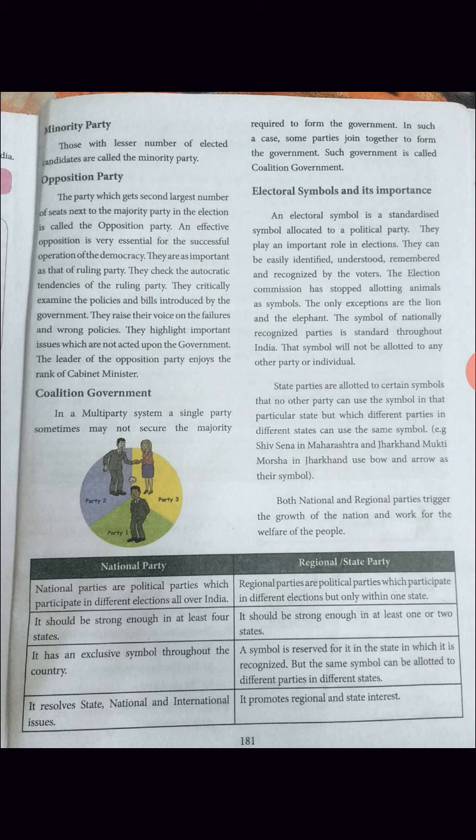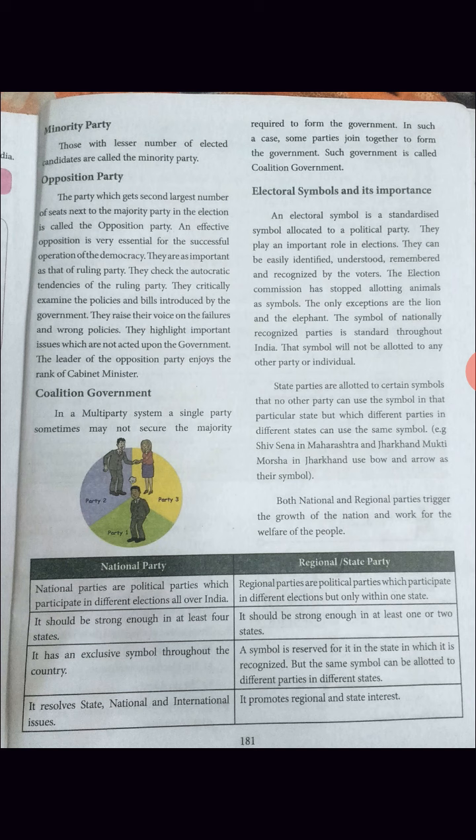Regional or state parties are political parties which participate in different elections only within one state. For example, Tamil Nadu means only in Tamil Nadu. Karnataka means only in that particular state, Karnataka. Gujarat means only in that particular state, Gujarat. Rajasthan means only that particular state, not other states.